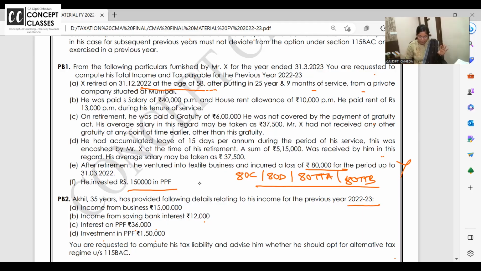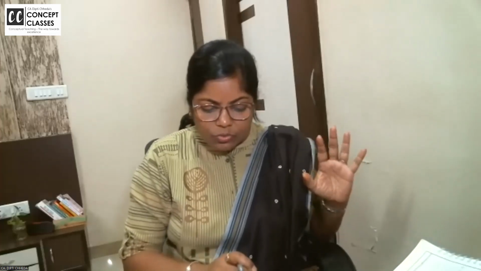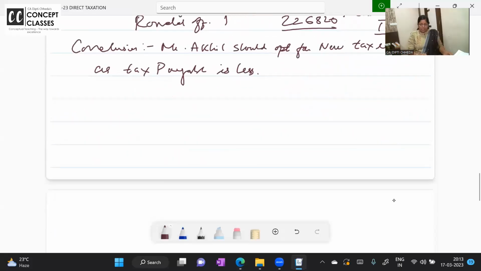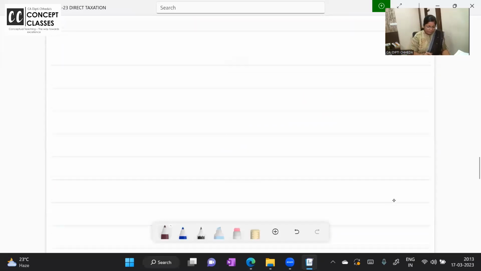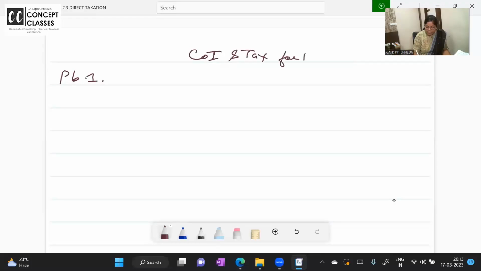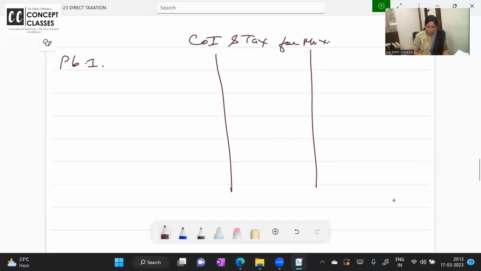Okay. So after reading the problem, just pay more attention to the first one only. What I'm doing is solving it directly from the gross salary. इसको gross salary से solve करते हैं. Problem number 1. Computation of income and tax for Mr. X. चलो साथ में शुरू करते हैं.